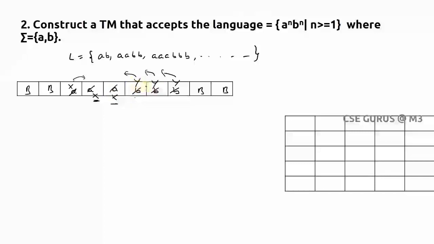So I'll go on ignoring the Y's, and after the Y's there must be a blank symbol. There should not be an extra B here. After the completion of the Y symbols, you must have a blank symbol. Only then can I say that yes, the number of A's matches the number of B's, and the string is accepted. So like this we need to follow. How we need to write this, we can see with the transition diagram.